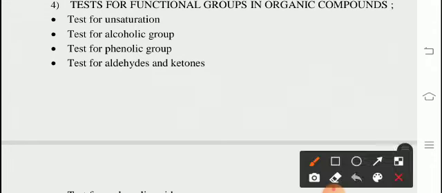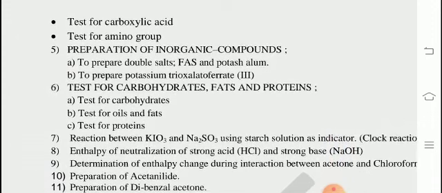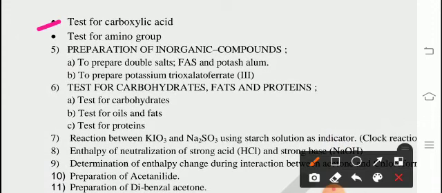From fourth, tests for functional groups in organic compounds: test for unsaturation, test for alcoholic group, test for phenolic group, test for aldehydes and ketones, test for carboxylic acid, test for amino group. Fifth one, preparation of inorganic compounds. A. To prepare double salt, FAS and alum. And B. To prepare potassium trioxalatoferrate.